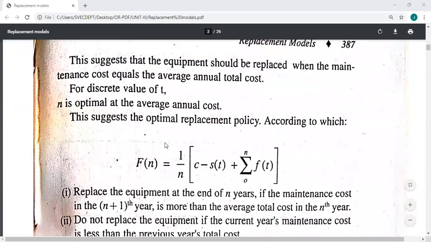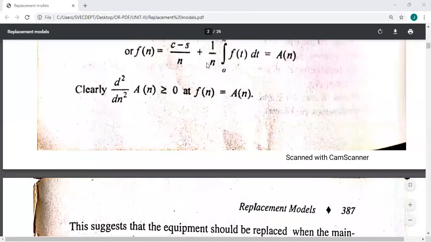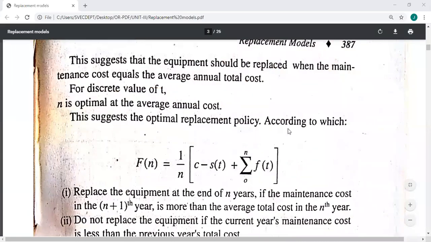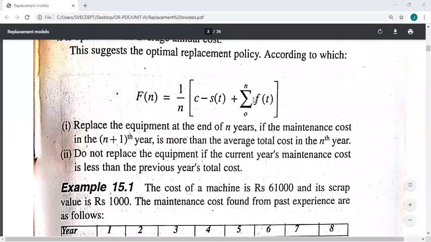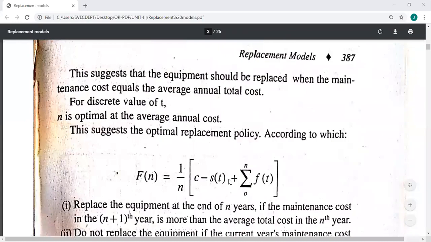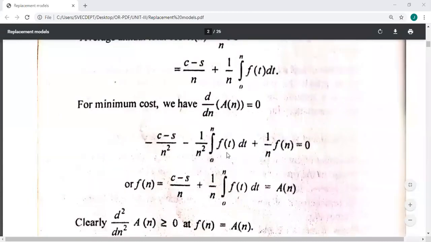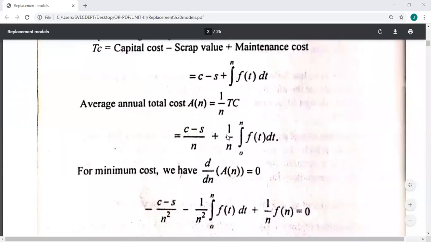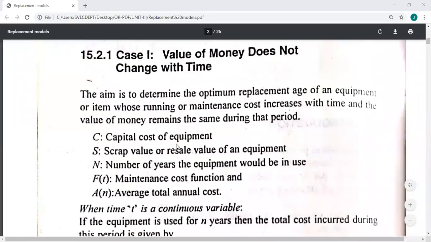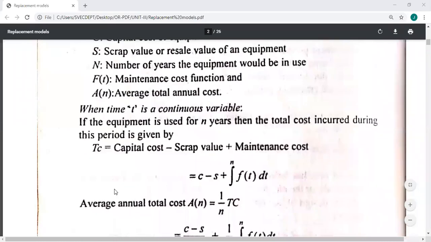So these are all just derivations that are not so important, but you have to remember this formula. The optimal according to which F of n is equal to 1 by n into C minus S of t, sigma 0 to n F of t dt. Here, this is the discrete case, whereas the integral is used in the continuous case. So this is case 1.